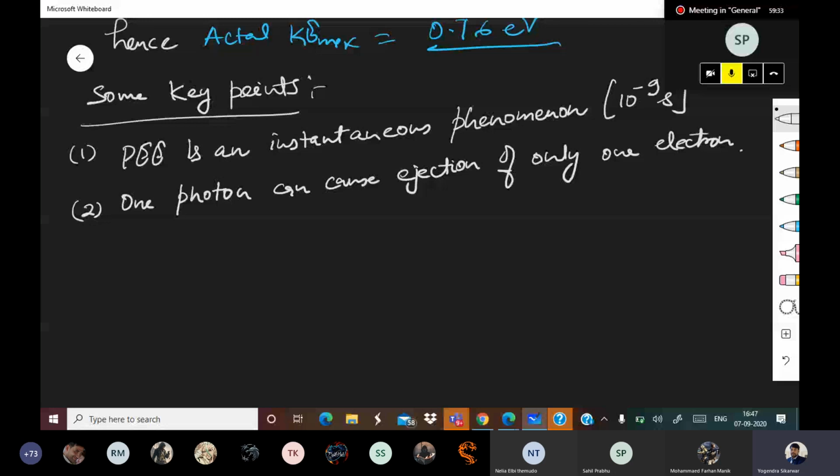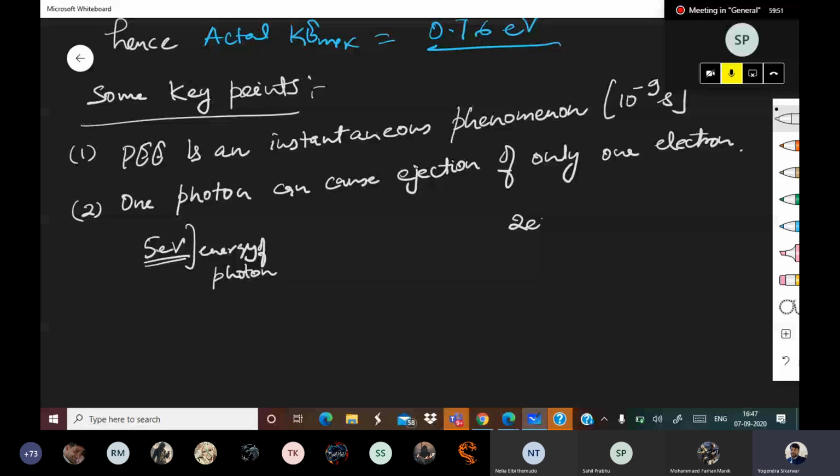What does it mean? Suppose there is one photon of energy 5 eV. So this is the energy of photon. Now work function of metal is 2 eV.